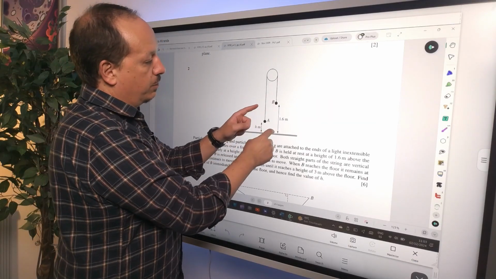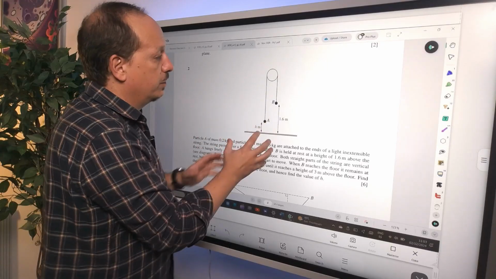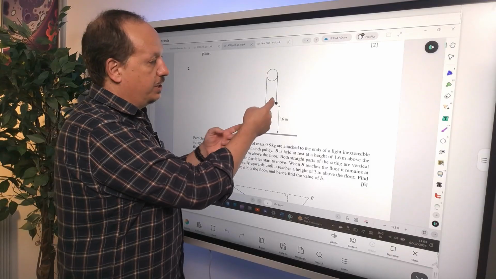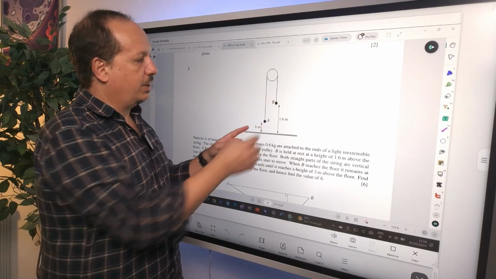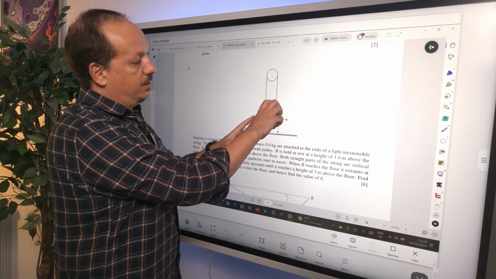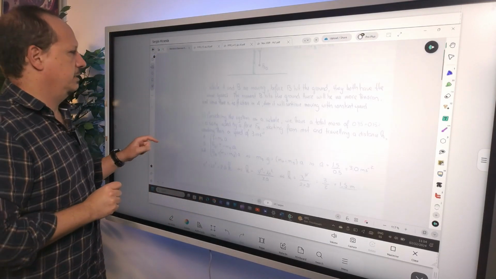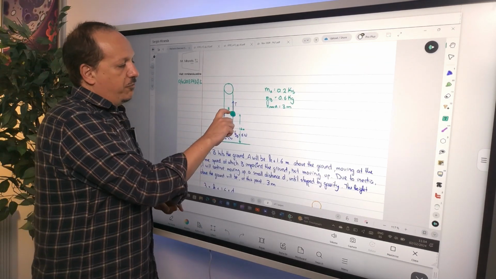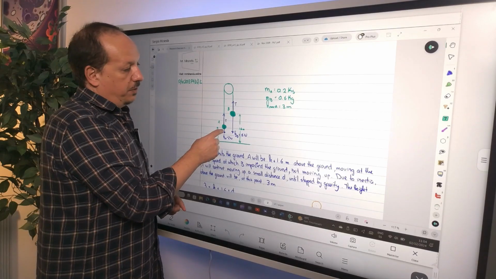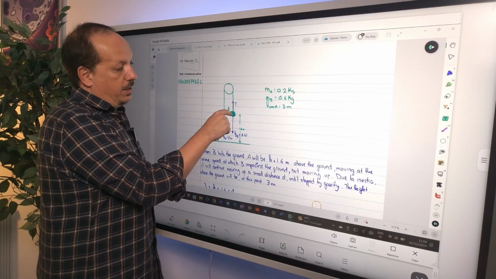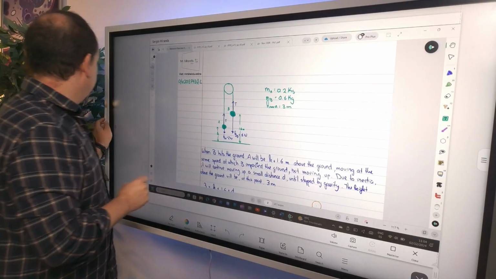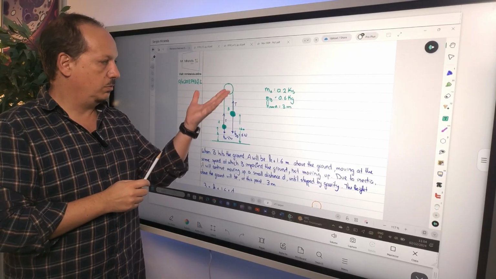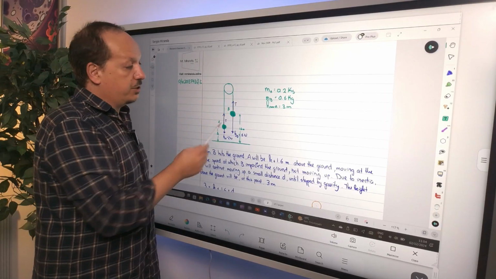The moment B hits the ground and stays there, the reason that caused the motion, which is the tension in the string, ceases to exist, right? So when you let this go, I have a diagram here already, did it with the forces already, okay? So you have here the weight of B, which is bigger than the weight of A, right? When you let A go, the weight of B is going to be bigger than the tension that immediately is going to appear in the string. These two tensions need to be the same.